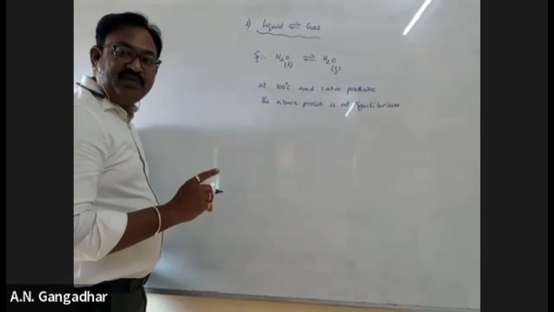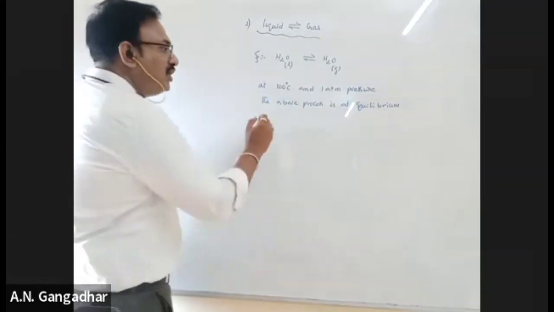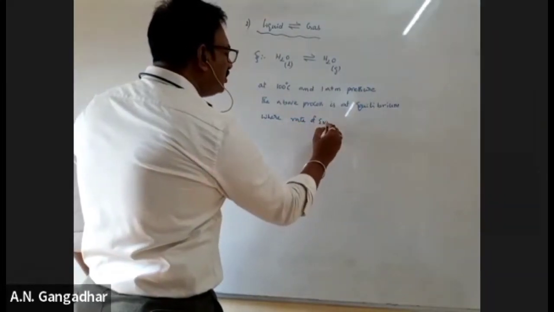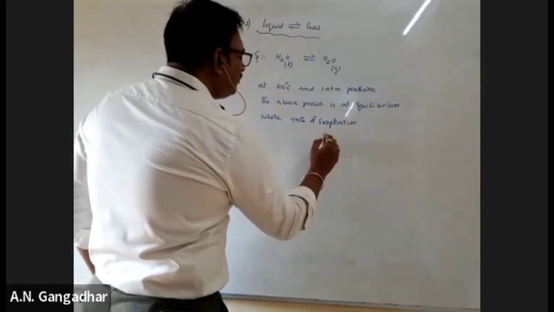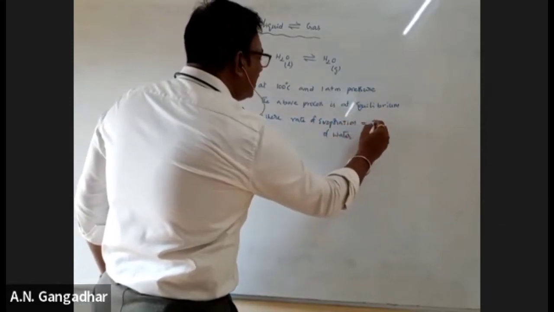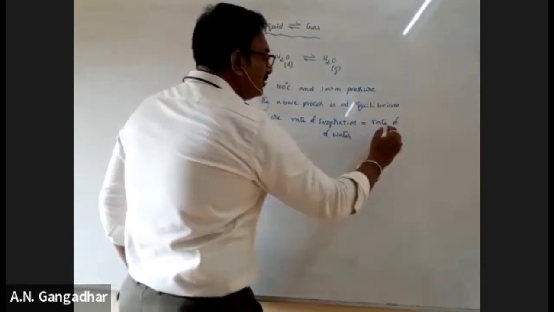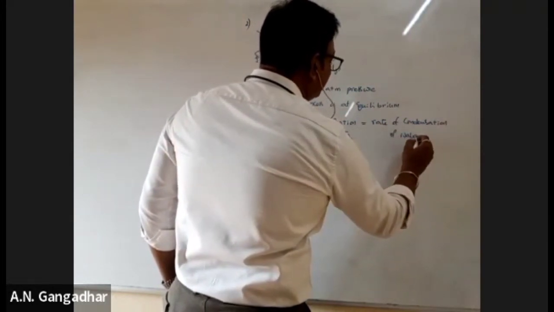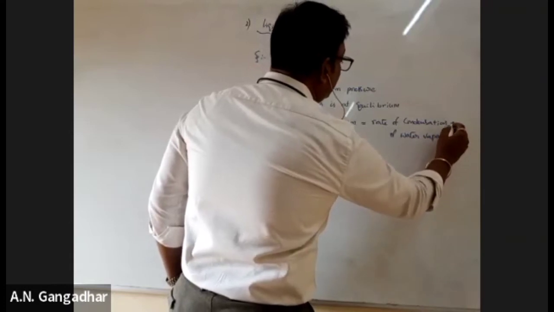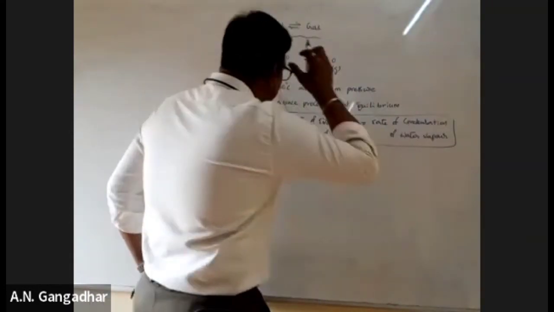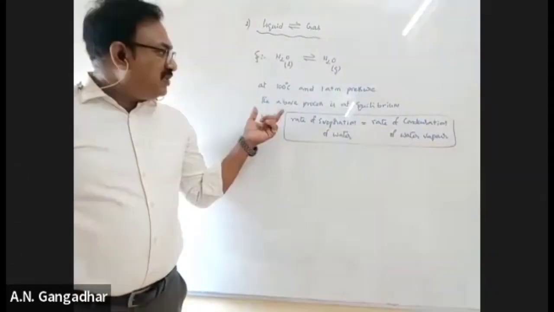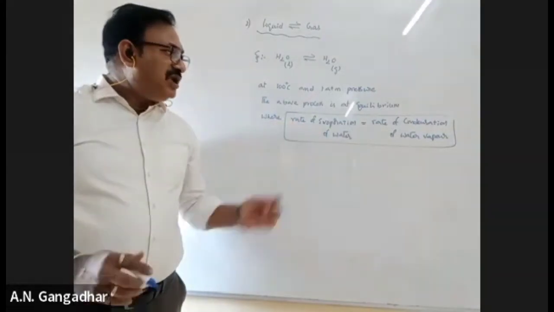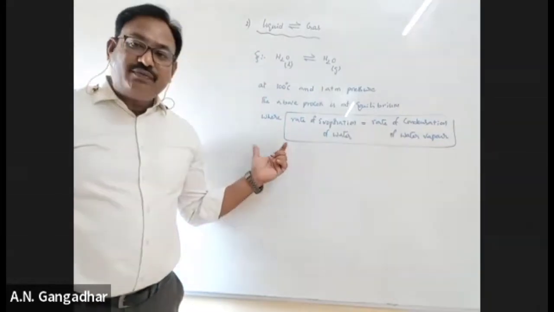At equilibrium, the rate of evaporation of water is equal to the rate of condensation of water vapor.